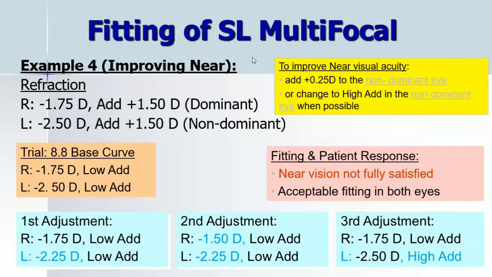Okay, so this was a case of near vision problem with the patient. If you can see here, we can adjust the near vision problem with either of these two rules of thumb. Either you can add plus 0.25 in the non-dominant eye, or you can change to a high add in the non-dominant eye when possible. So here we have adjusted in three best possible ways, and we can find which works well. Okay, I hope it is clear to you all. If you have any issues with this case, please let me know, and you can also type in the chat box as well.